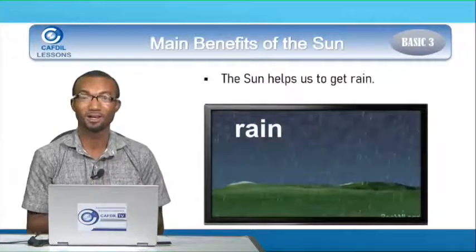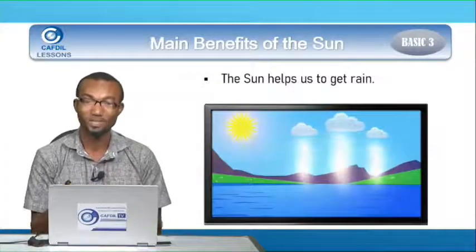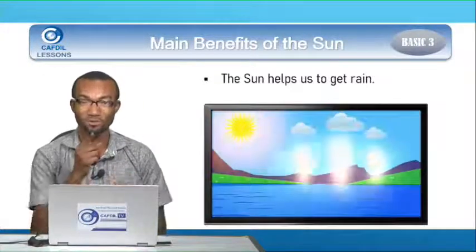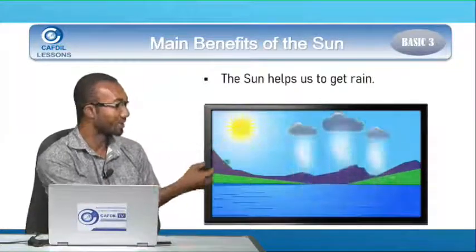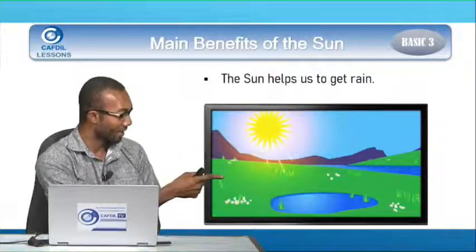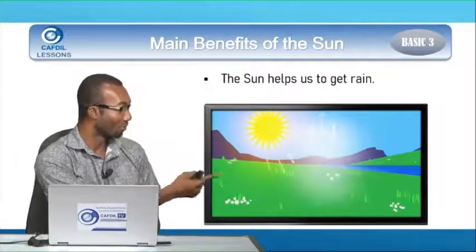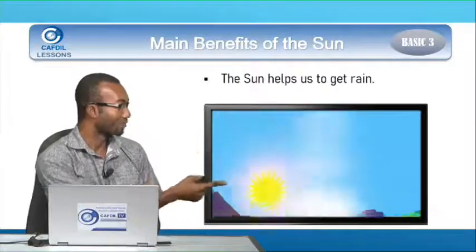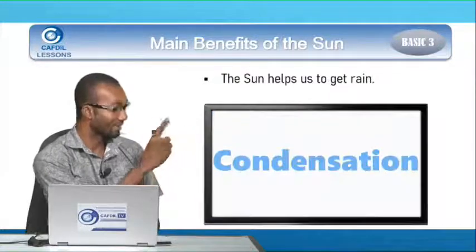Let's go over it again. It starts with evaporation, where water changes into water vapor. So you see when the sun shines, some of the water evaporates into the sky. You see the water on the ground there, the sun will shine on it, and then gradually the heat of the sun will make the water evaporate into the skies. That is the first stage.